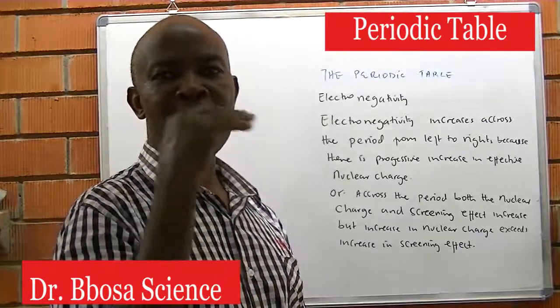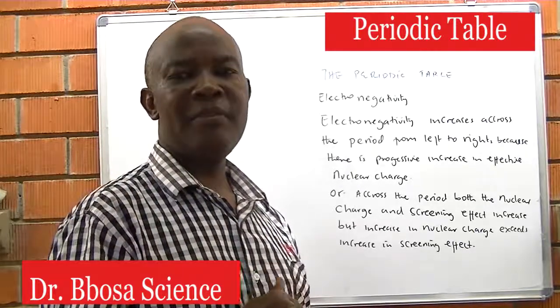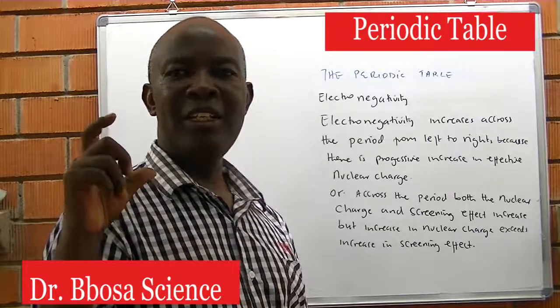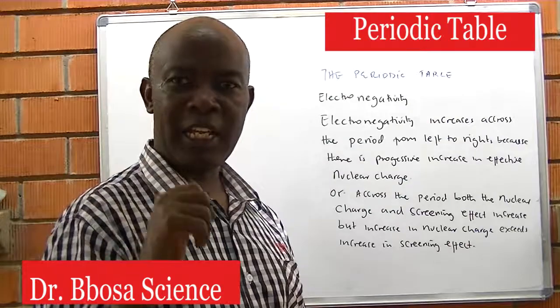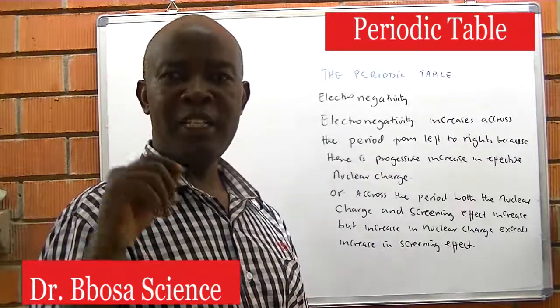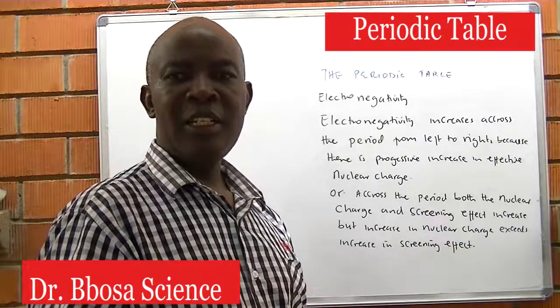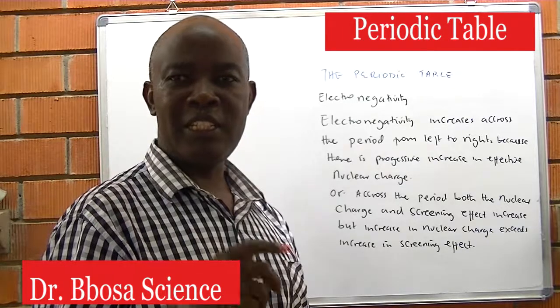So as we go across the period, a proton is added to the nucleus and an extra electron is added to the outer shell. The force of attraction between the outer shell and the nucleus progressively increases, but the addition of an electron also increases the repulsion of electrons on the outermost shell.